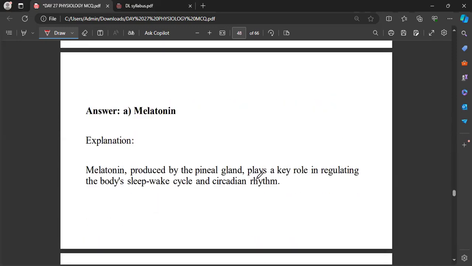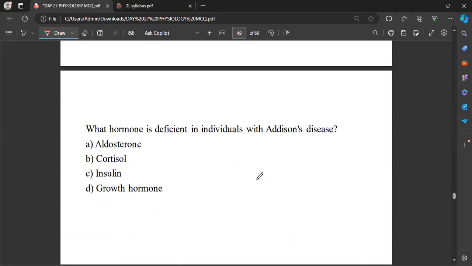That will be melatonin. Okay, which hormone is deficient in individuals with Addison's disease? Now, hereafter, the questions will be related to disorders. Addison's disease is related to which hormone deficiency?